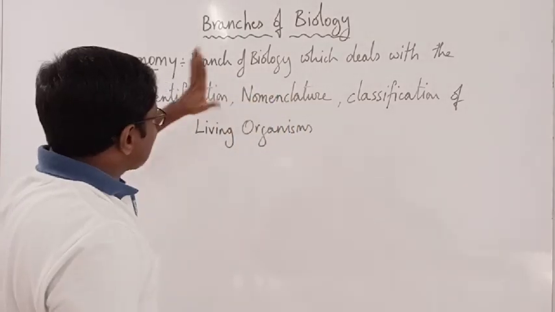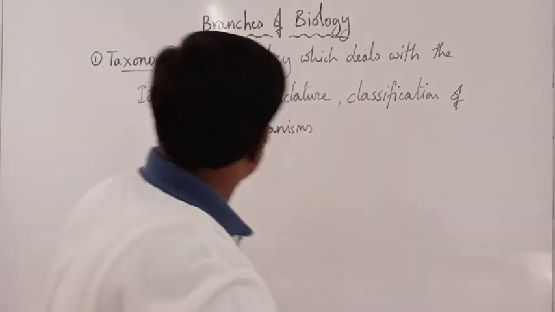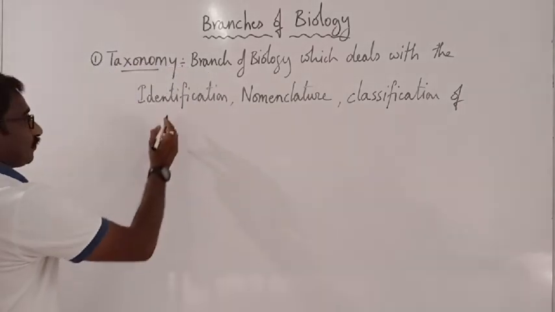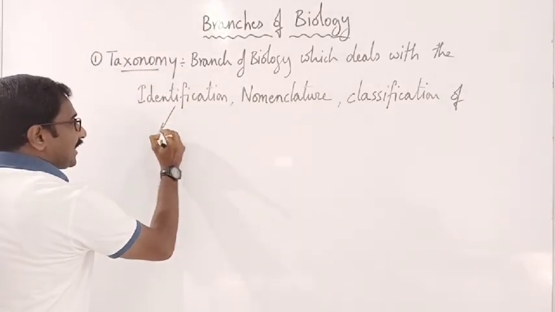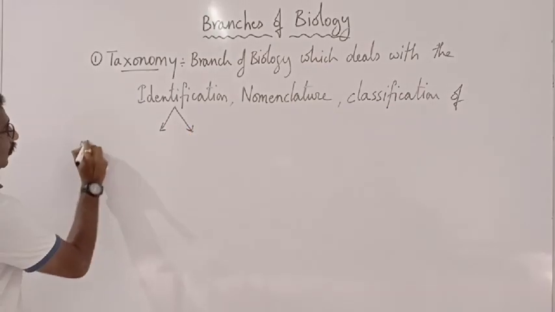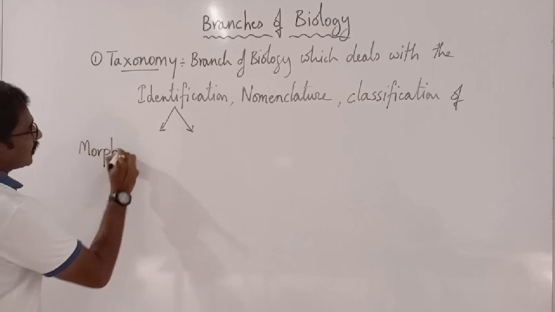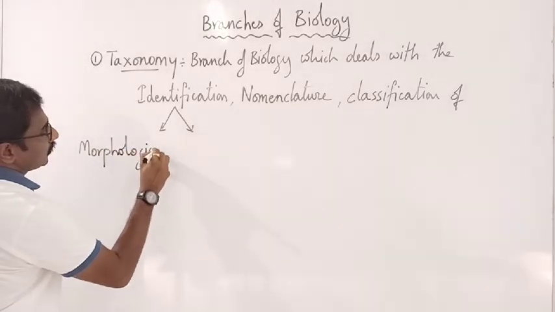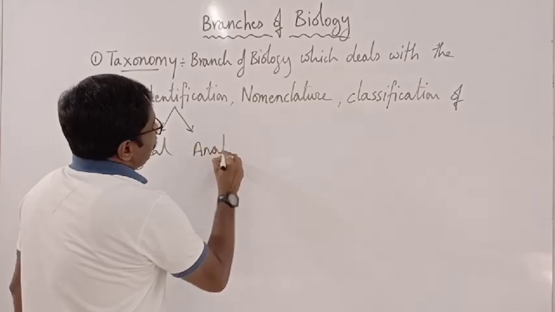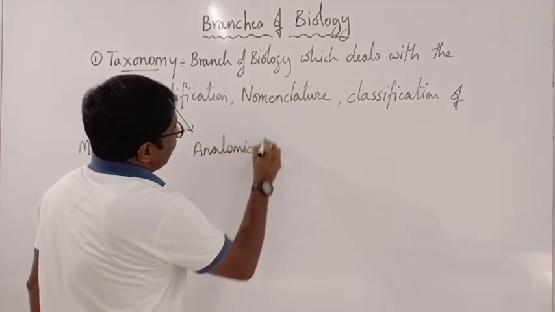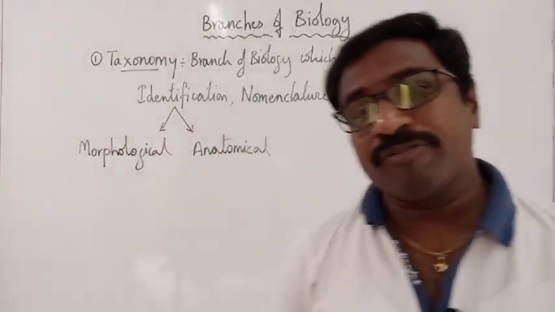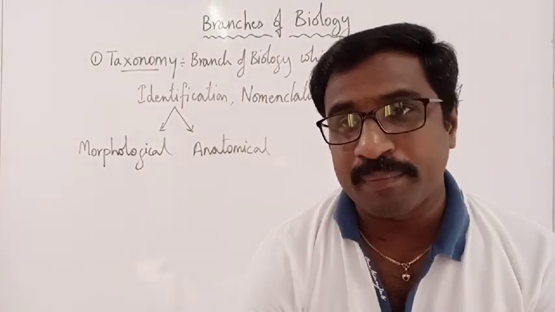So, we shall see what these particular words mean. Identification. Identifying an organism can be morphological and anatomical. So there are two methods to identify an organism: morphological and anatomical.